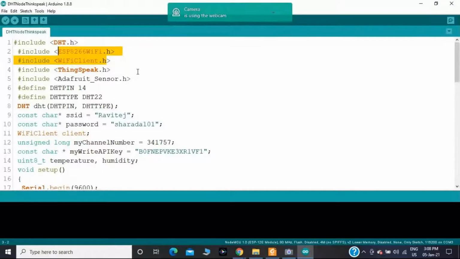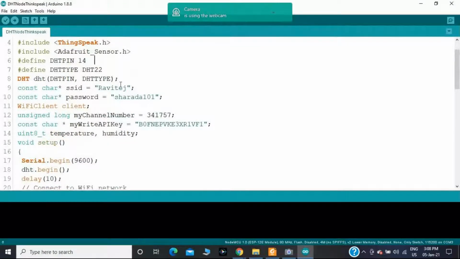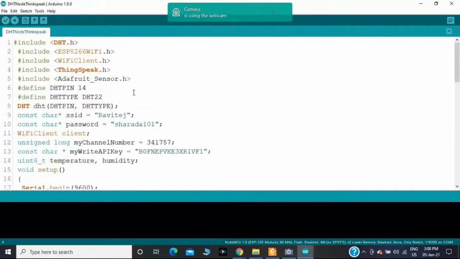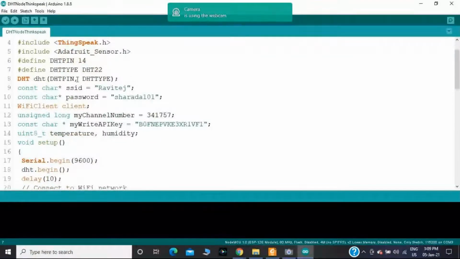Then afterwards, I'm fetching the temperature and humidity data using GPIO pin 14. That's why I have defined #define DHT pin number with GPIO pin 14. And in my case, I have taken the DHT type 22. Then here I have taken DHT within the library. I have mentioned the DHT pin number with the type.